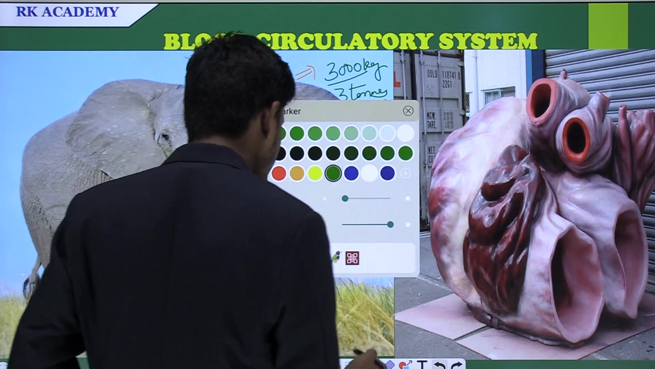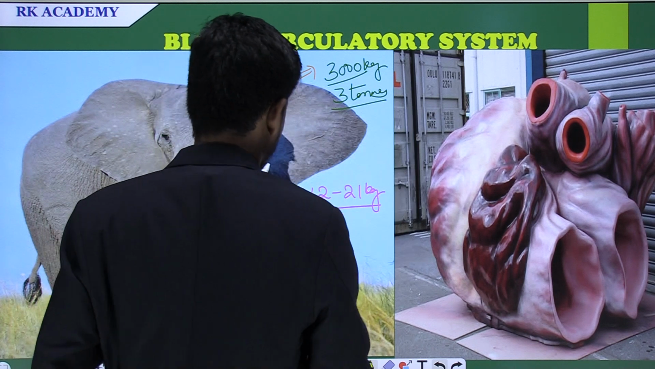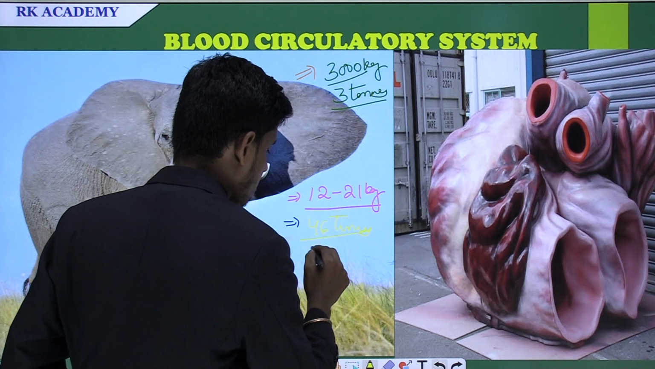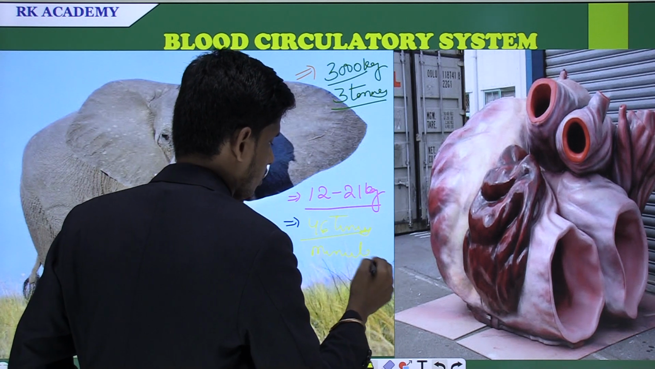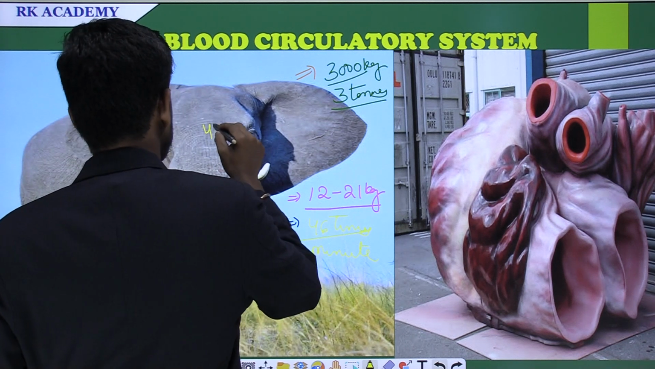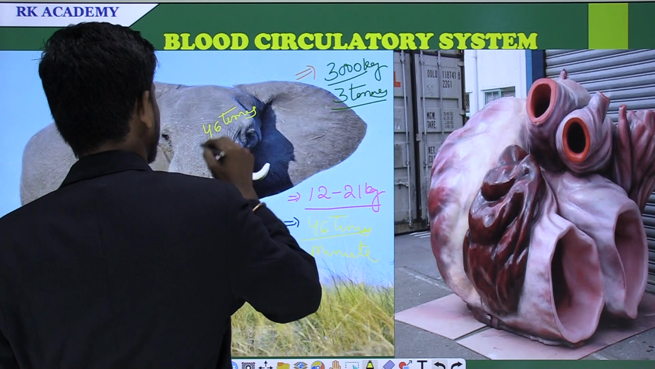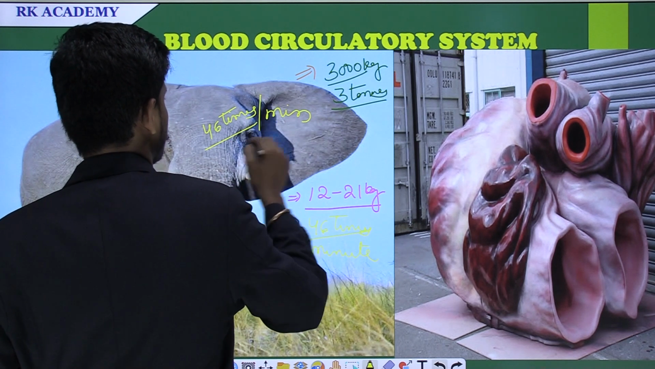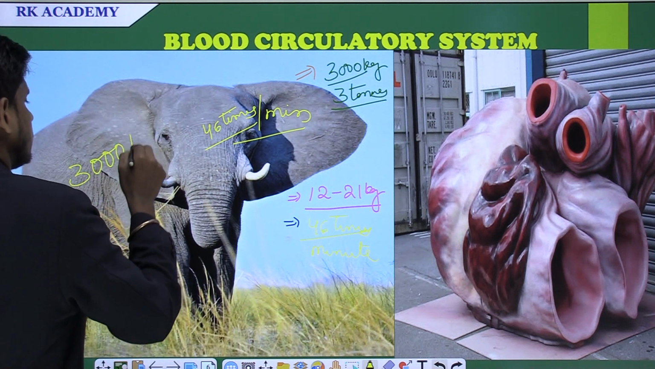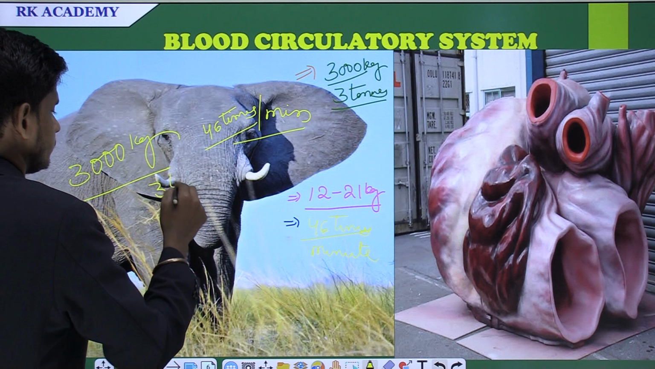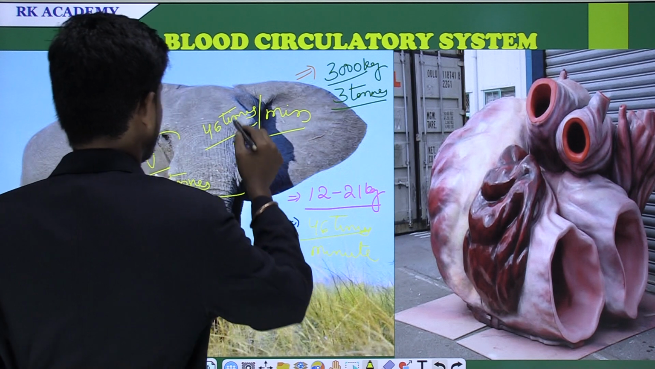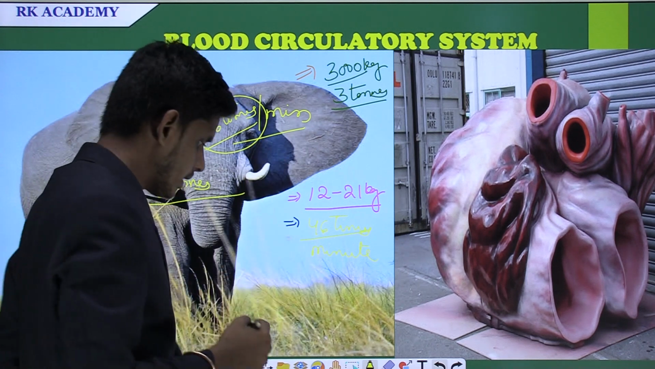And how many times does the heart beat in the elephant? It is about 46 times per minute. How many times? 46 times per minute. And what is the weight of an elephant? It is about 3000 kg or 3 tons. That is how many times the heart beats in an elephant: 46 times. And come to the next one.